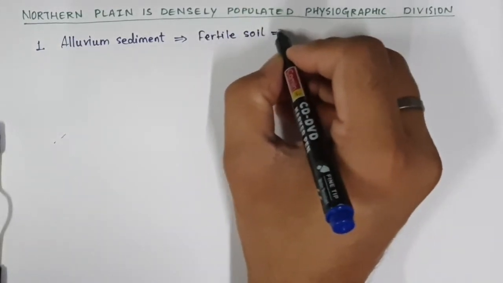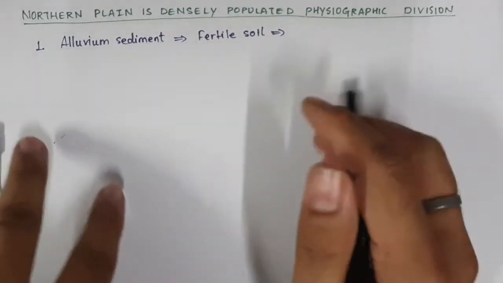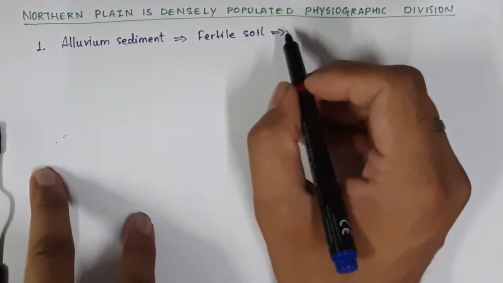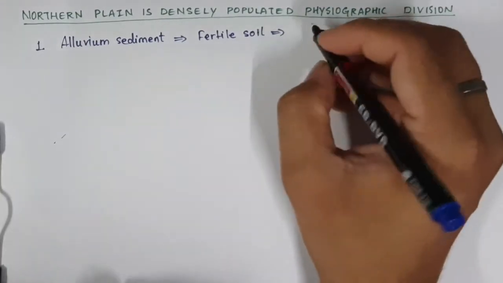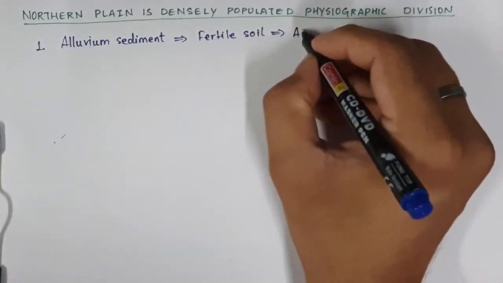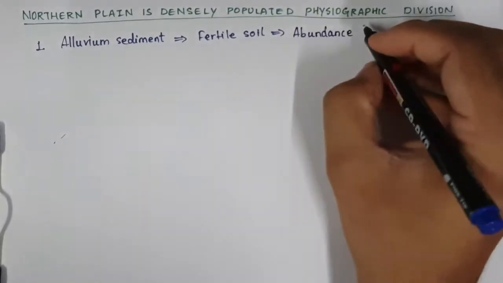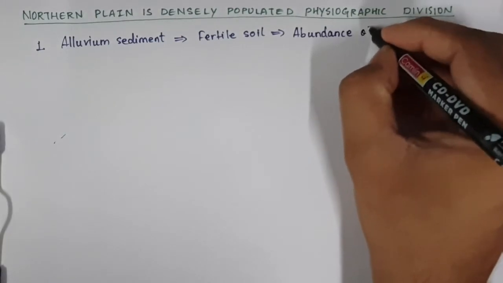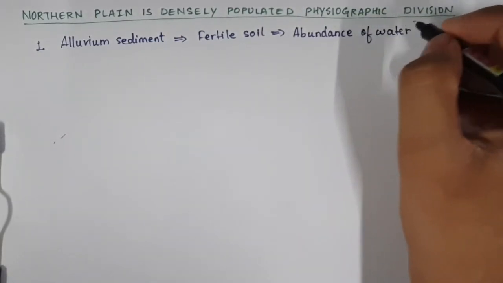And apart from that, in the previous slide you have seen it is contributed by three rivers, that means abundance of water is available. So we have fertile soil, and abundance of water like Ganga, Brahmaputra.